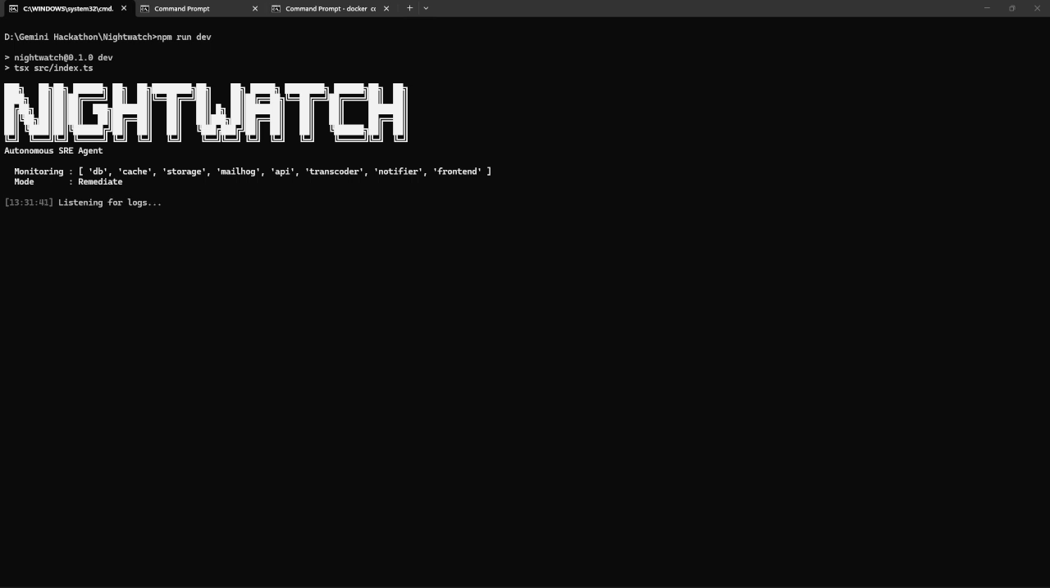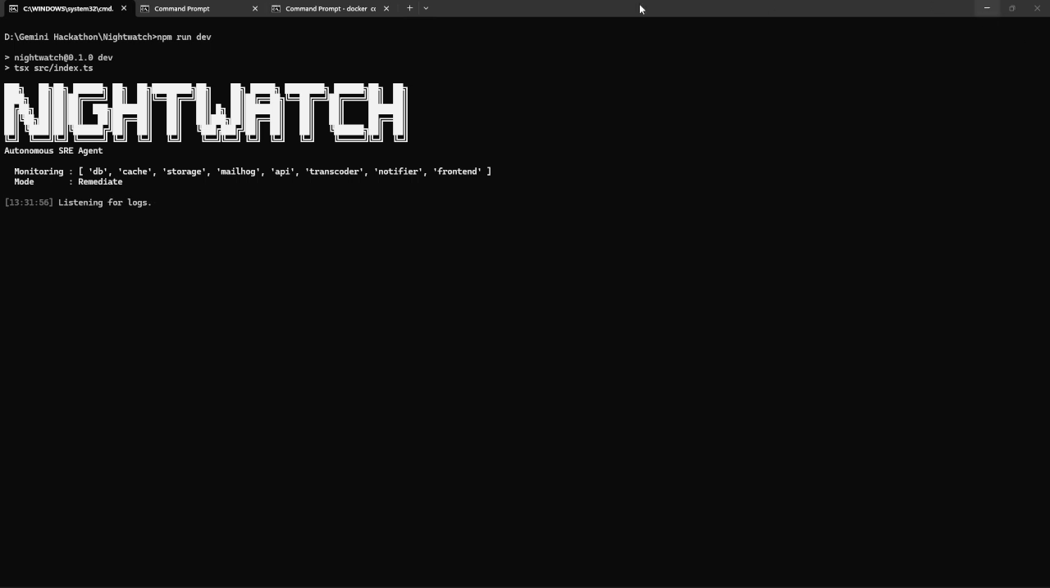Nightwatch is an autonomous SRE agent that continuously monitors containerized infrastructure, detects incidents from live logs, reasons about the dependency between those incidents, and safely remediates failures using Gemini 3 Pro as its reasoning engine.